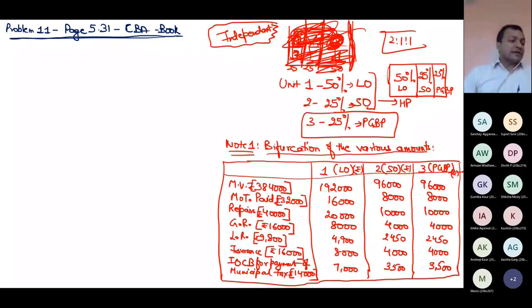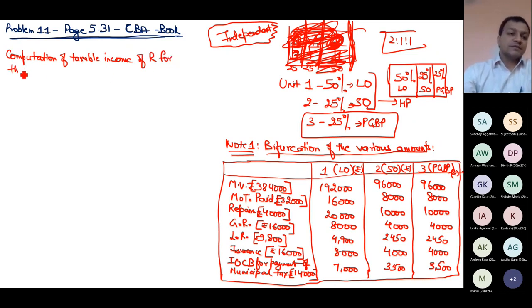Now my question is rewritten, and now let me start doing the solution. So now I have to compute the total taxable income of R. So computation of taxable income of R for the assessment year 2021-22.